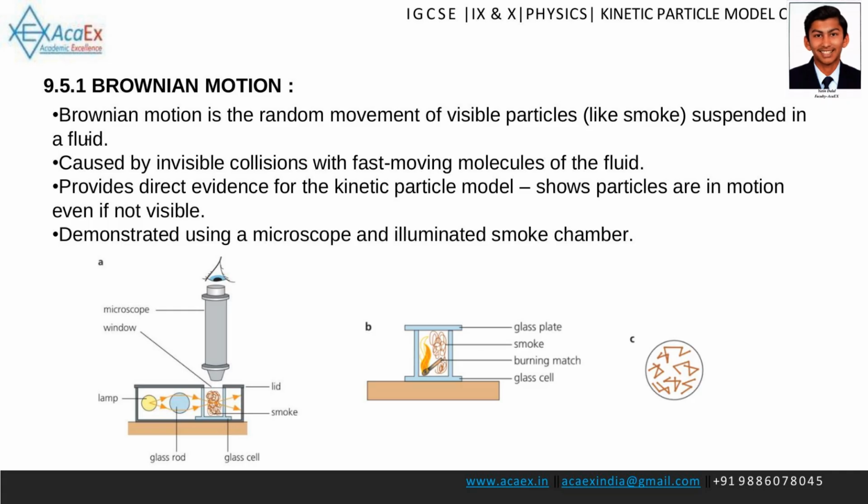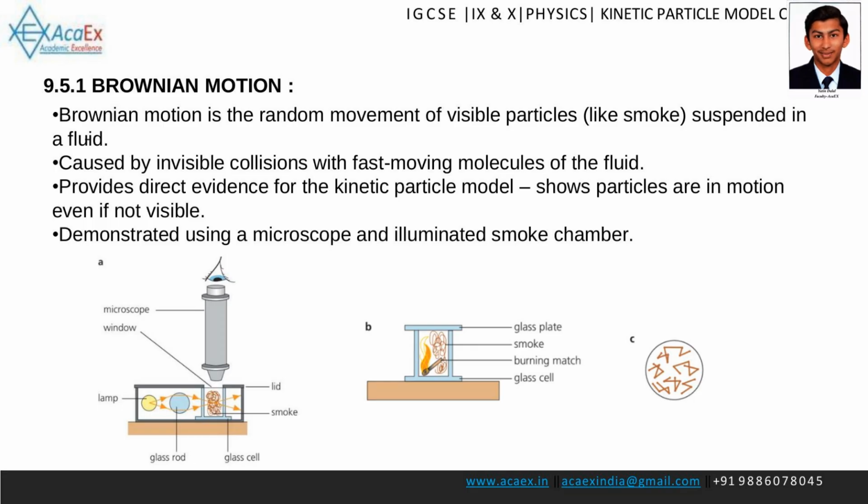Brownian motion. Significance of Brownian motion: it serves as proof that particles are in motion, even when they are too small to see directly. It strongly supports the kinetic theory and the particle nature of matter. Examples of Brownian motion: pollen grains moving randomly in water, dust specks appearing to dance in a sunbeam, smoke particles jittering in still air, ink spreading out in water.